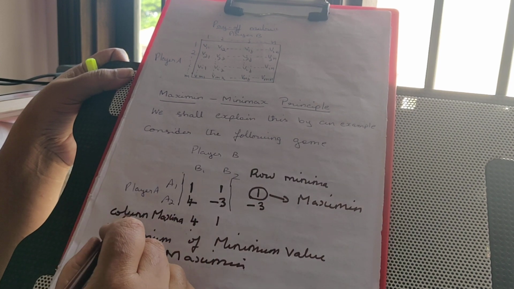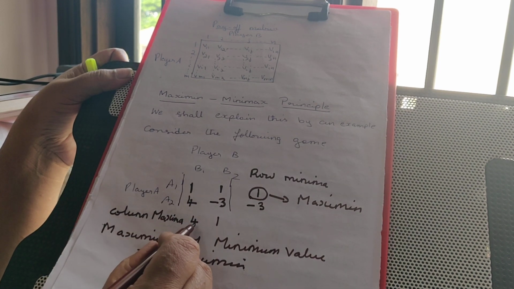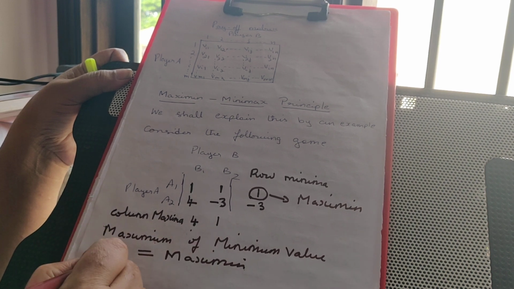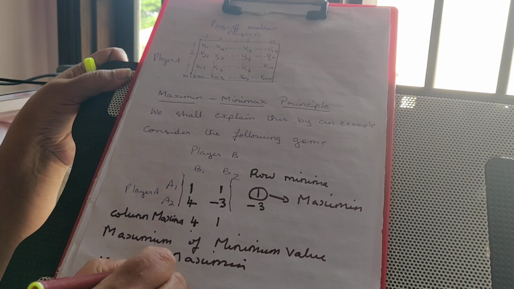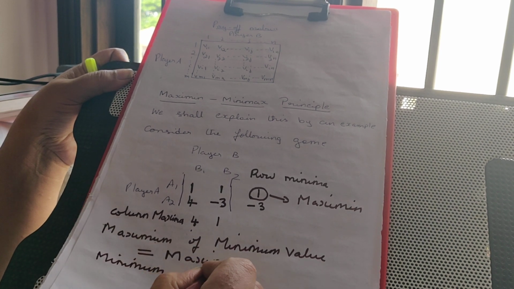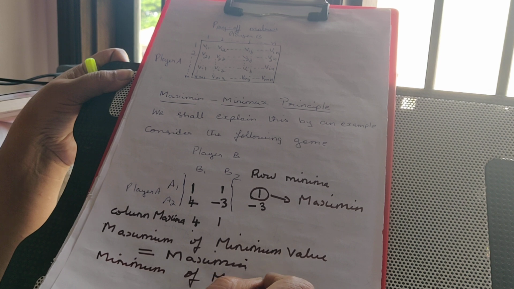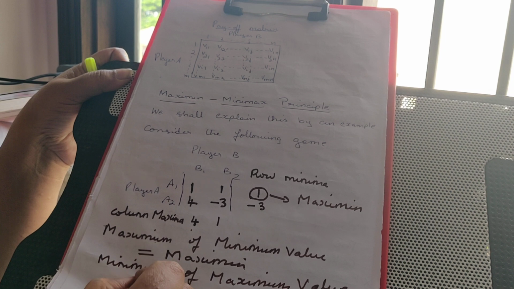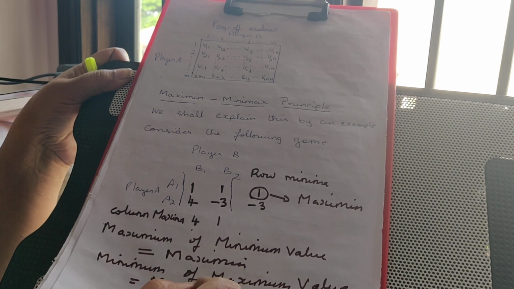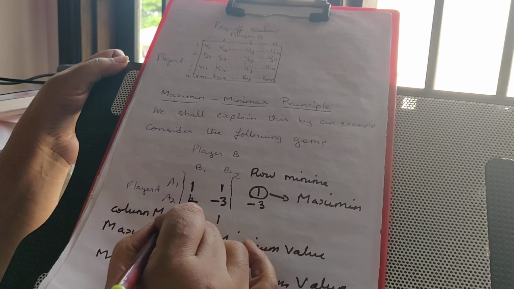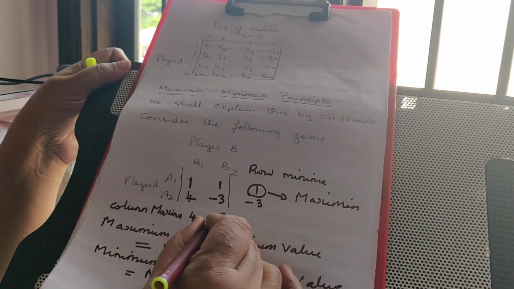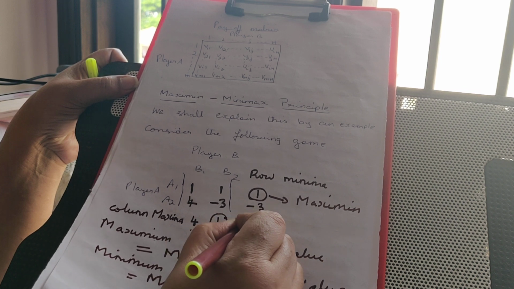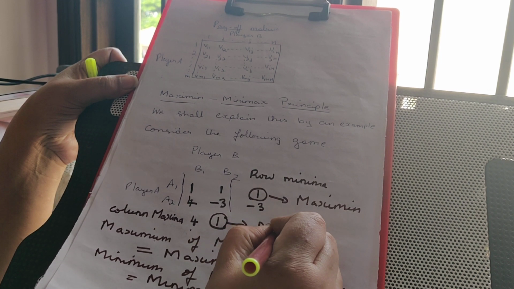Okay. Now in the column maxima, maxima means the highest value or the biggest value. Among those biggest values I am going to choose the minimum or the smaller. So minimum of maximum value. Minimum of maximum value is called minimax. So which is the smallest of these? This one. So this is called minimax.